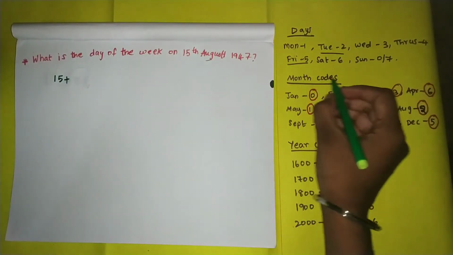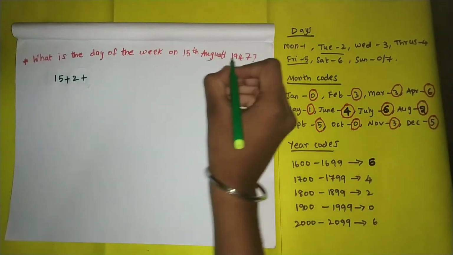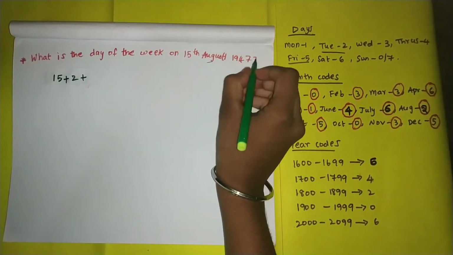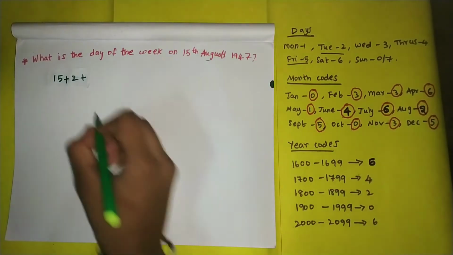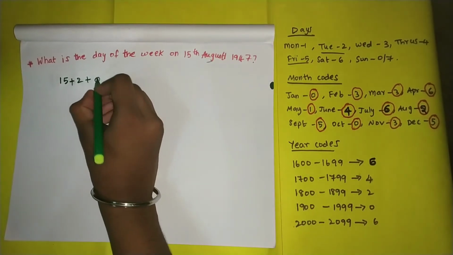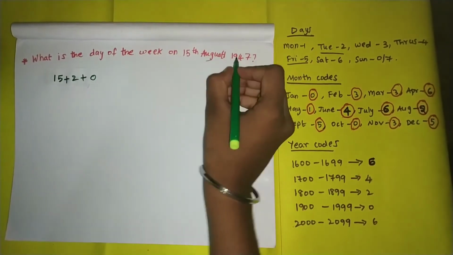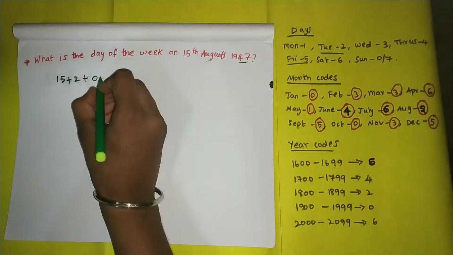From the month codes, August indicates 2. 2 plus 1947. 1947 lies between 1900 and 1999, so the code for this is 0. The code for 19 is 0. Then 47, the last 2 digits of the year, we write as it is.